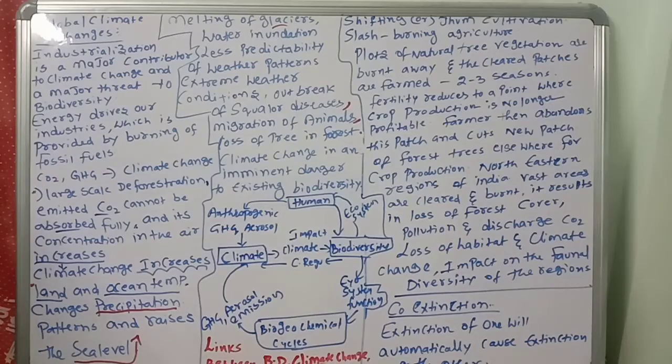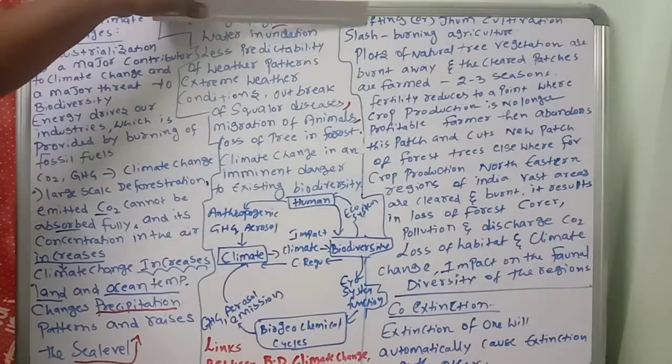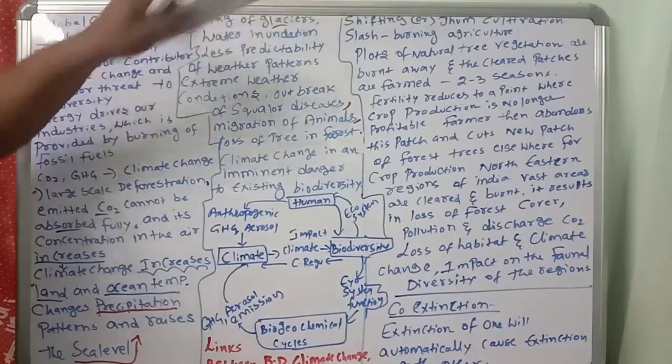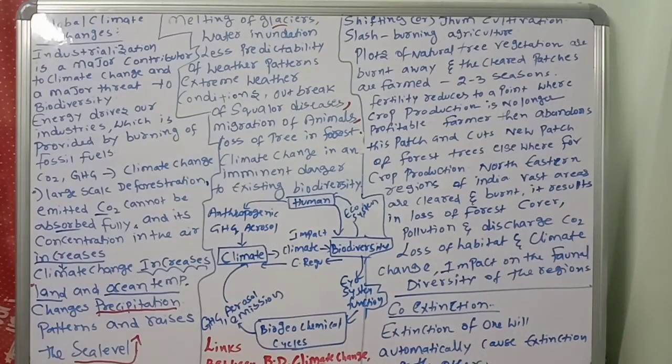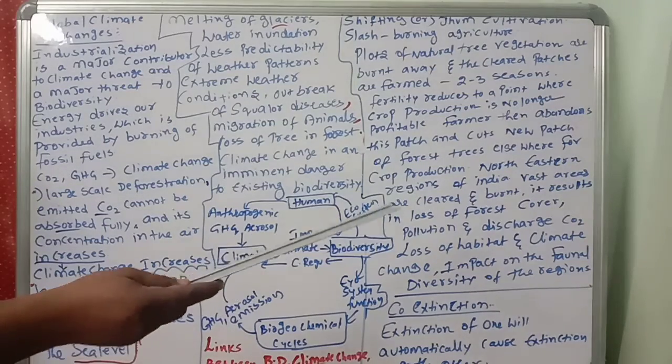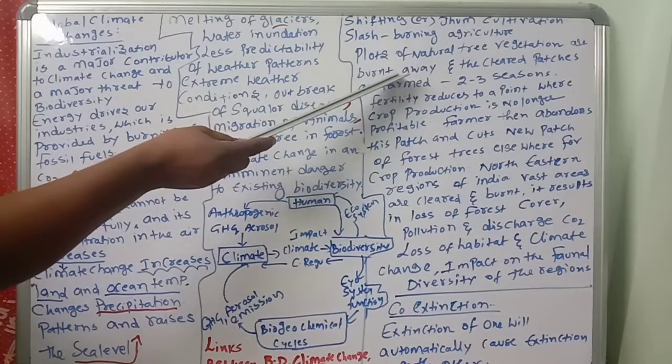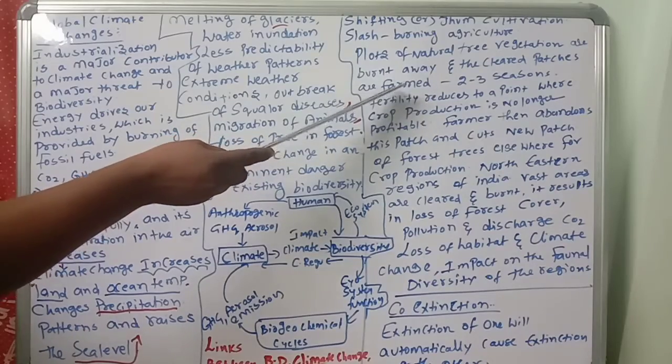Next, another important problem is shifting or jhum cultivation. What is the next one? Shifting or jhum cultivation, also called slash and burn agriculture. The plants of natural tree vegetation, very important. In shifting cultivation, what will the tribal people do? Plants of natural tree vegetation are burnt away and the cleared patches are formed